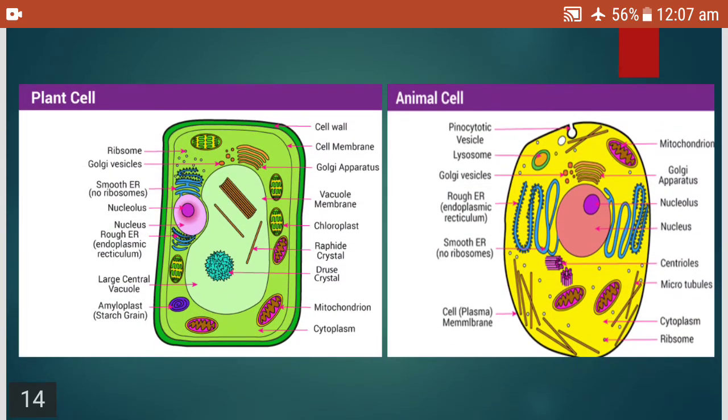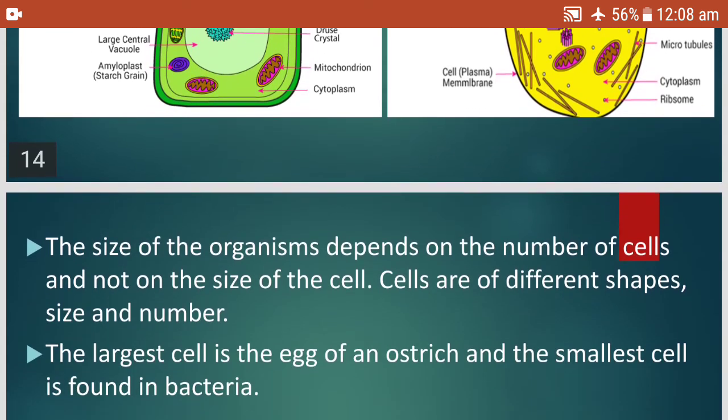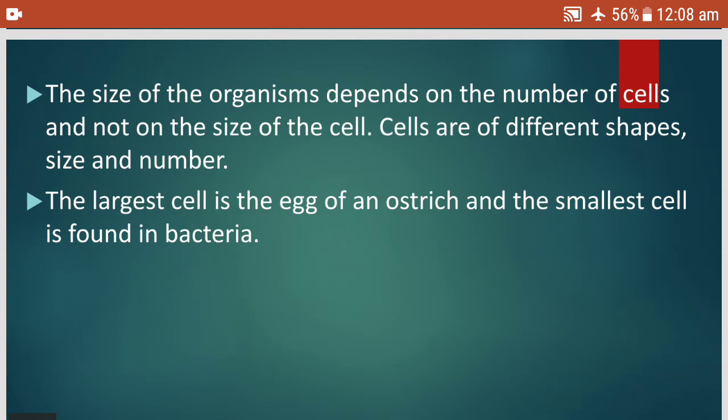Now I just want to remind you that we have learnt about the plant cell and animal cell. The plant cell looks like this and the animal cell is there. You will learn in detail about the differences, the cell organelles and their functions in grade 9. For now you have to learn the basic labeling of the plant cell and animal cell. The diagrams are there in the textbook. Go through it at the end of the lesson. So what conclusion can we make? The size of the organism depends on the number of cells and not on the size of the cell.